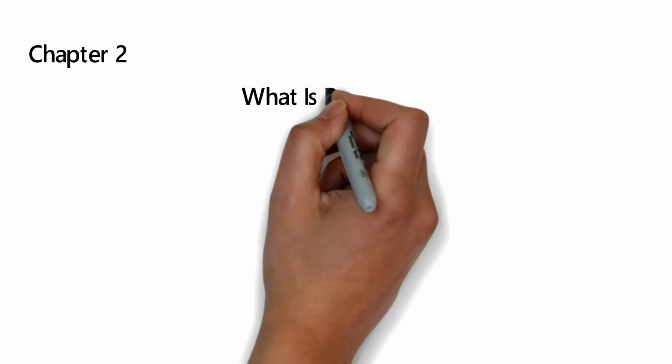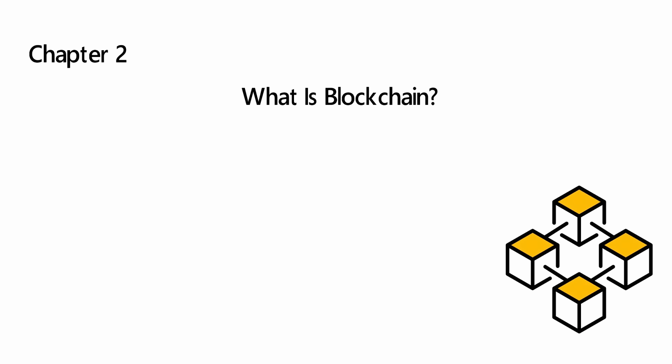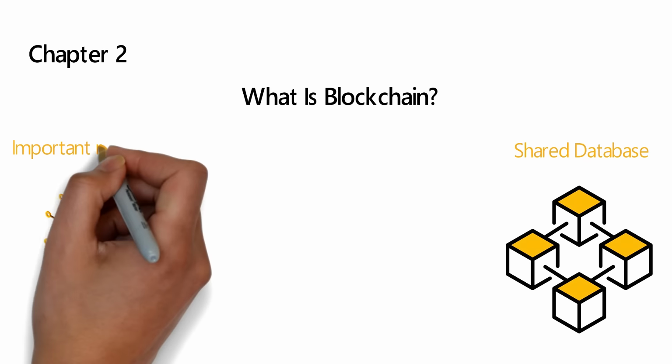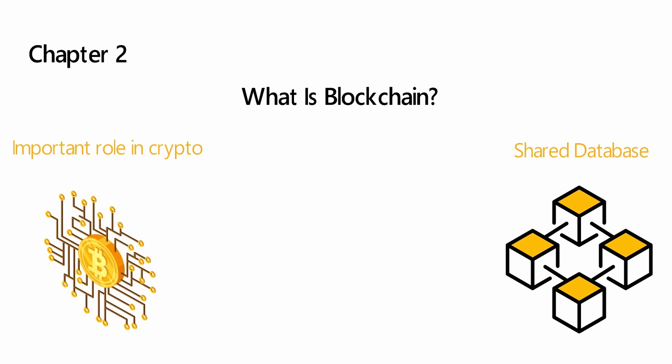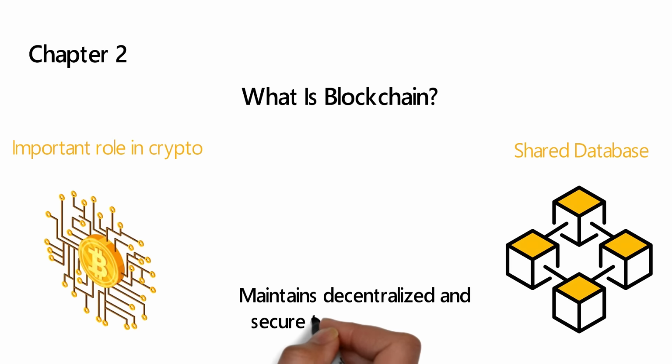Cryptocurrency Chapter 2. What is blockchain? A blockchain is a database that gets shared among a computer network. It is well known for its important role in the systems of crypto, like Bitcoin. Blockchain helps in the maintenance of a decentralized and secure transaction record.